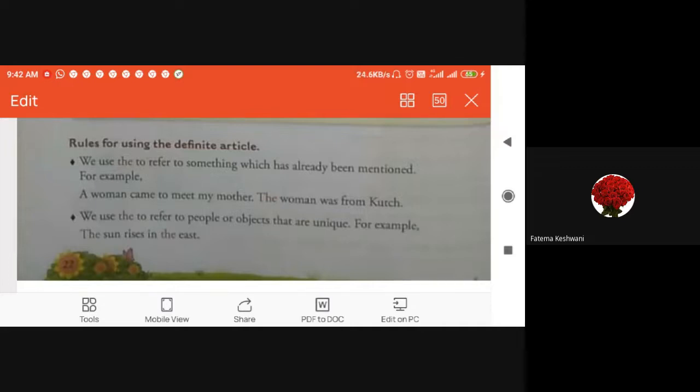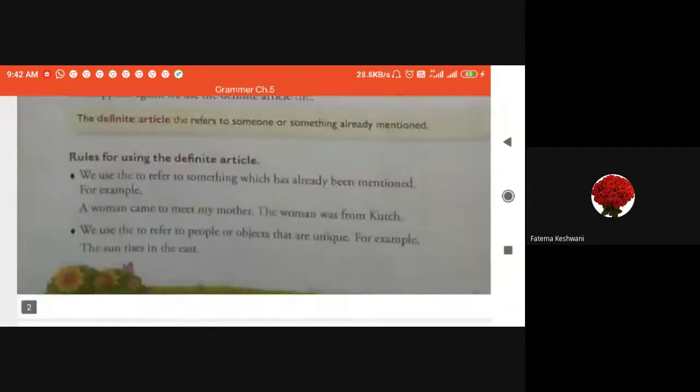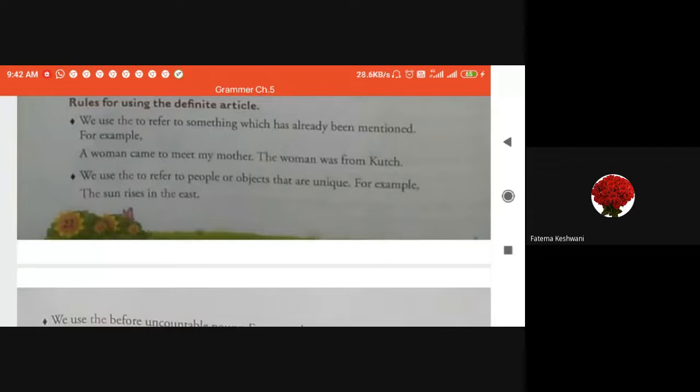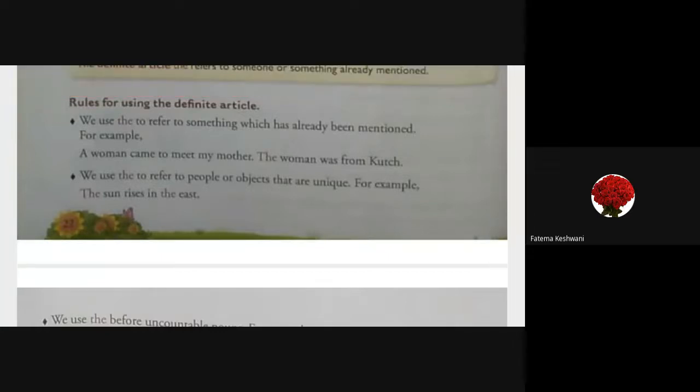Okay. So, Keshwani Fatima, today you tell me a sentence of a similar type. I don't want you to just understand from me or from the text that when we've already used someone's name, we've already referred to it earlier, we have to use the article the. Give me an example of a similar type. Just like you have the example over here: a woman came to meet my mother. The woman was from Kutch. I want you to tell me another example of a similar type.